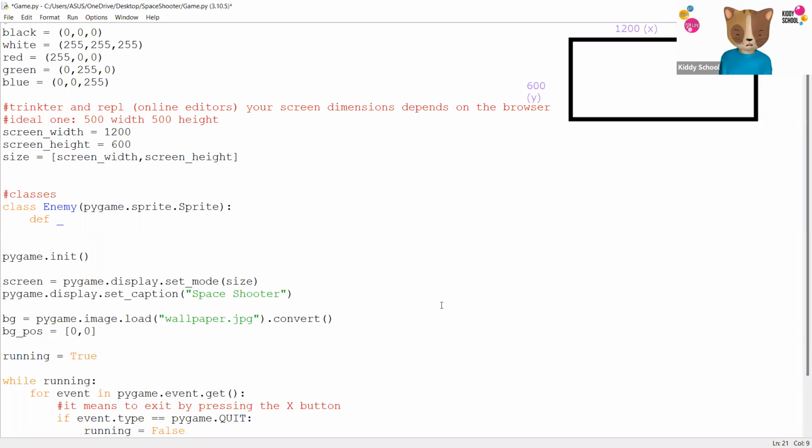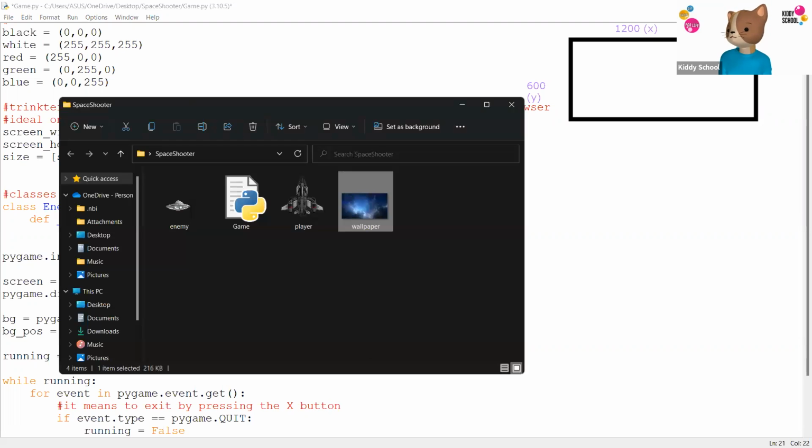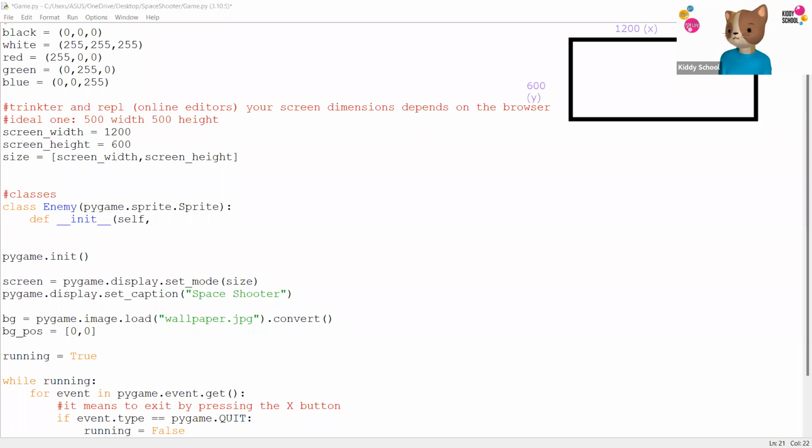So I'm going to define the default method, just 2 underscores. And we're only going to take color, or should we take an image? Should we pick color for the enemies, or do you want to have a proper image for the enemy? What do you all think? Should we have color enemies, or enemies with the image that I have for the enemy? I feel like we should have color and size.